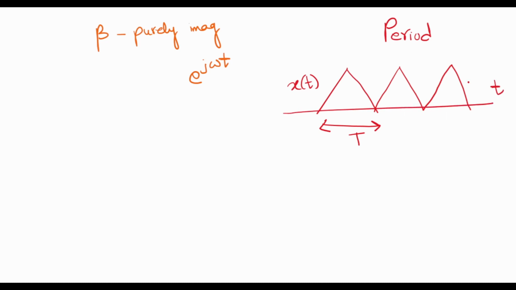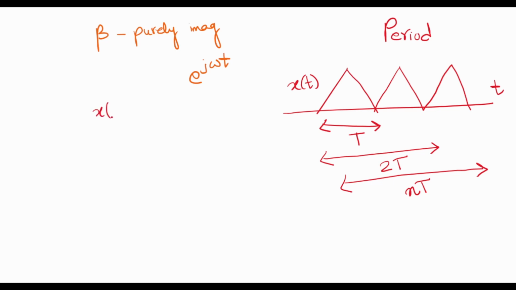As you can see from this signal, the shape of x of t repeats after T and also after 2T and so on. So after nT, x of t repeats itself.